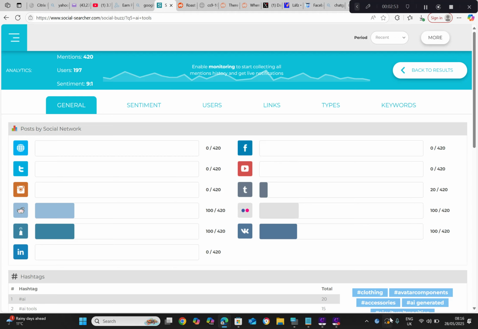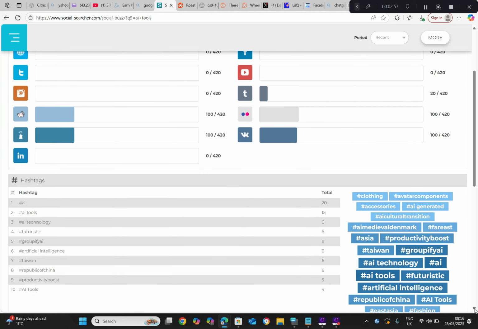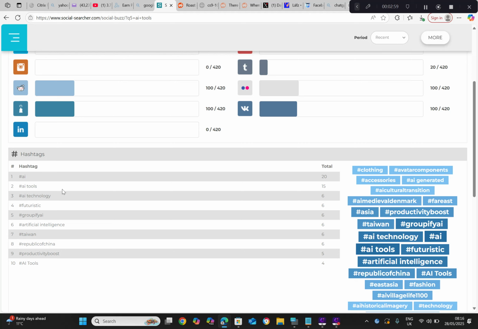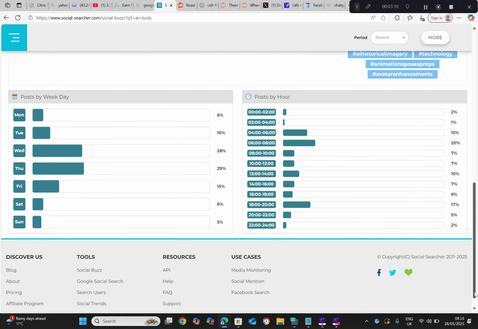as well there is some data for it here, and these are the hashtags that are being used as well. AI tools, so it gives you some good data. And also, this is quite interesting.